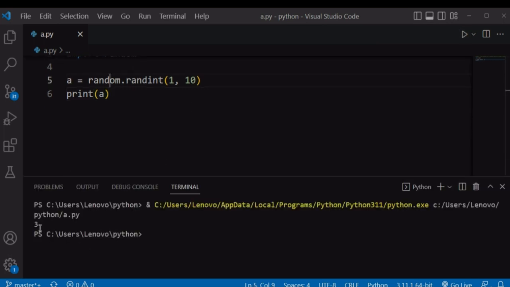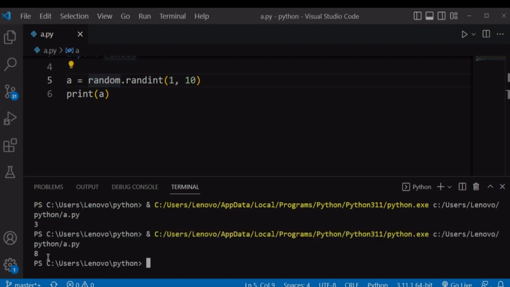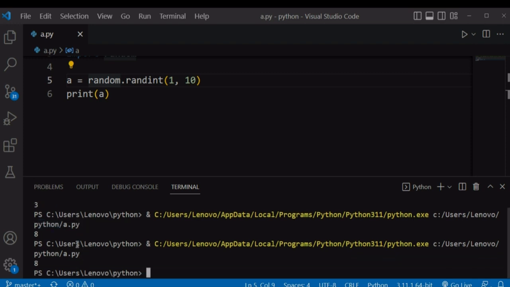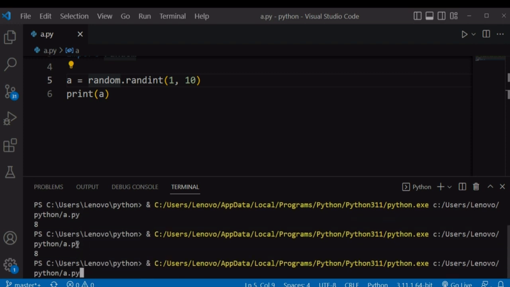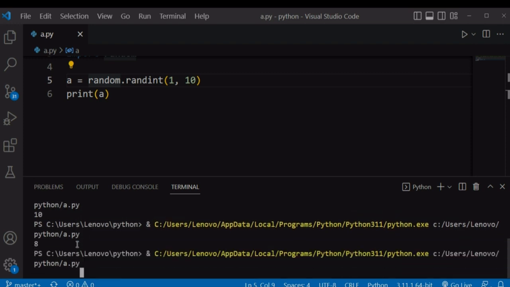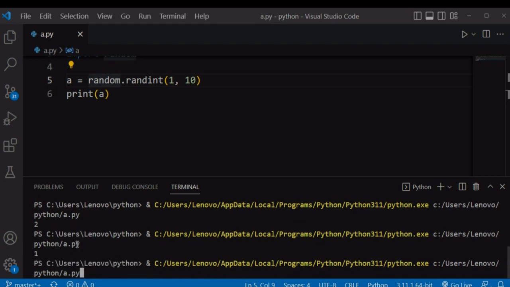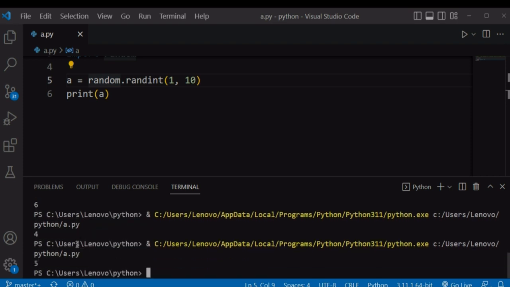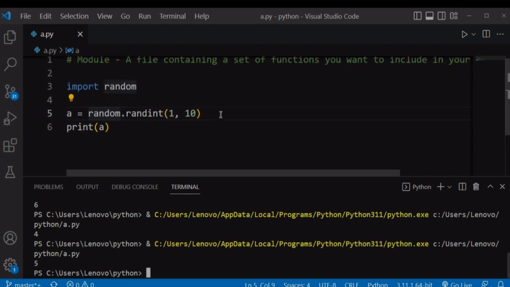It has returned 3. If you run our file again, it has returned 8, and so on. So this randint function will generate for us a random integer between a certain range. So for example, you have specified between 1 and 10.